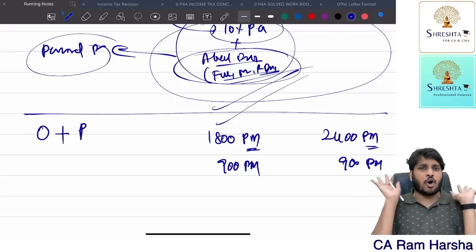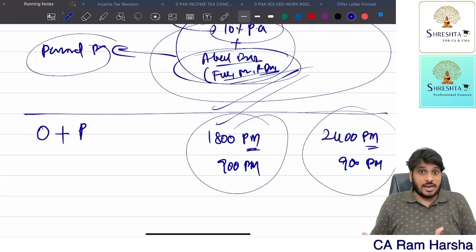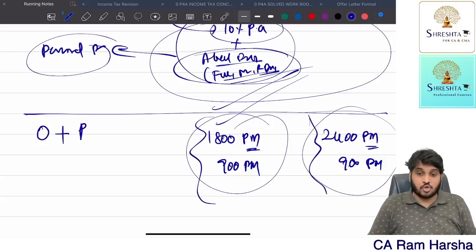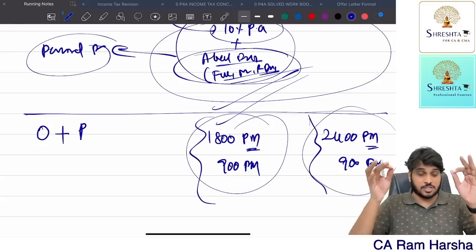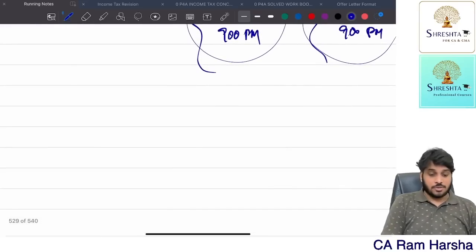So for the personal portion, how much do we assume? We assume this much is the benefit of the personal portion. Actual expenditure doesn't matter. This is deemed to be the personal portion benefit. Accordingly, this much is taxable. Over. Second part. Suppose the employee is taking the car.